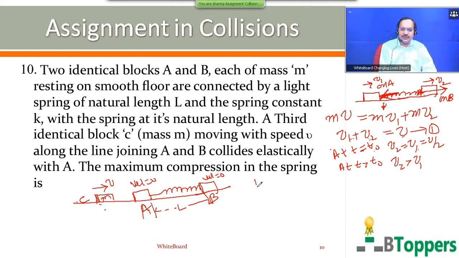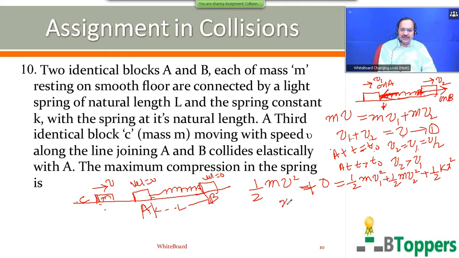So the kinetic energy of the system just after block C collides with A is equal to half m v square. And the elastic potential energy stored in the spring at that instant is 0, because the spring has a natural length L originally. So the total energy of the system of the two blocks at a later instant is equal to half m v1 square plus half m v2 square, that is the kinetic energy of block A plus the kinetic energy of block B, plus the elastic potential energy stored in the spring.